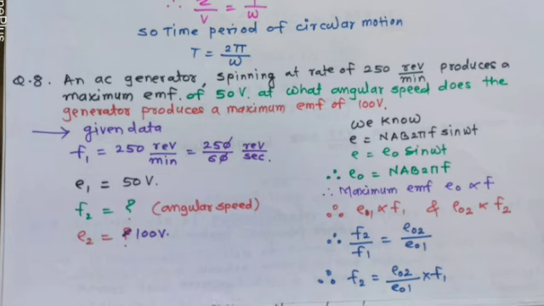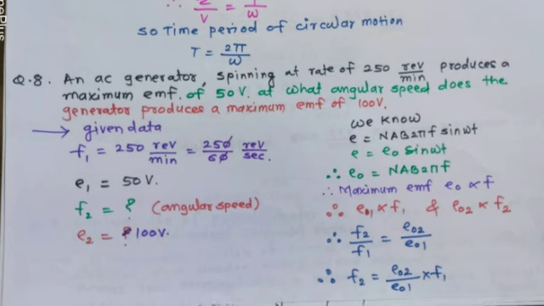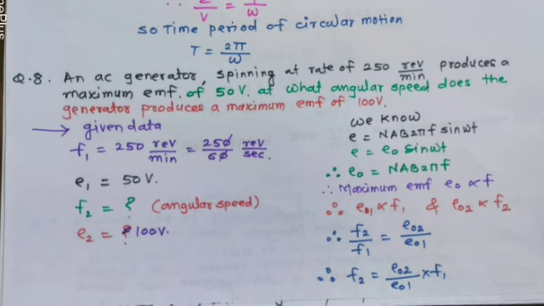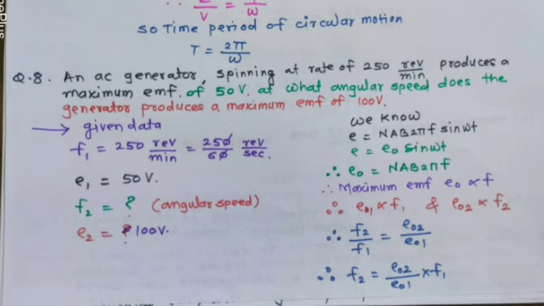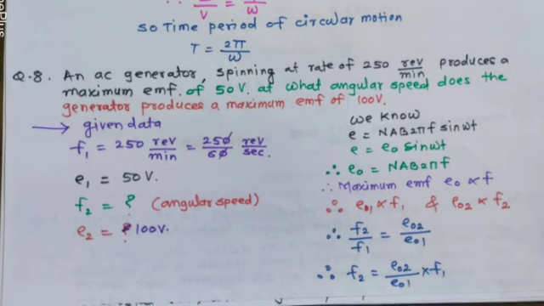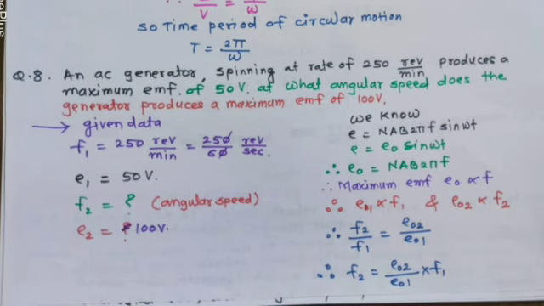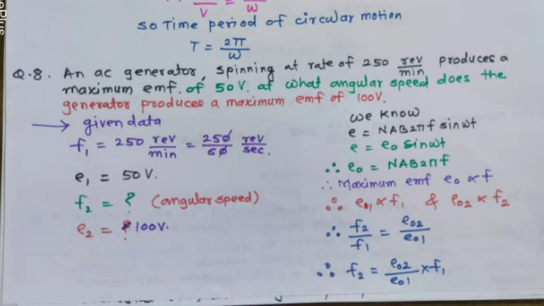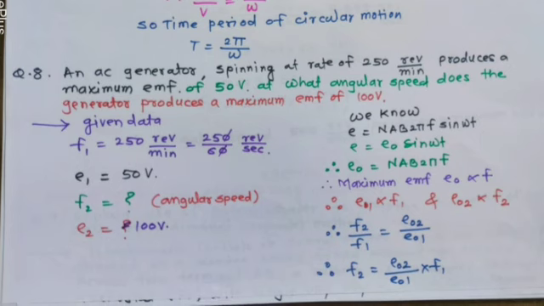So E01 is directly proportional to F1, E02 is directly proportional to F2. Therefore, F2 upon F1 is equal to E02 upon E01. So frequency F2 is equal to E02 upon E01 multiplied by F1.